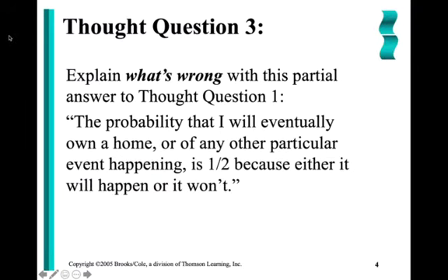On to thought question 3. It says, what's wrong with this partial answer to question 1? The probability that I will eventually own a home is 1/2 because it either will happen or it won't happen. Well, we kind of already touched on this, didn't we? The probability that somebody will own the home versus them not owning a home, they're not necessarily equal to each other. Yes, there are two outcomes, but both outcomes don't occur in the same frequency. This isn't a fair coin.